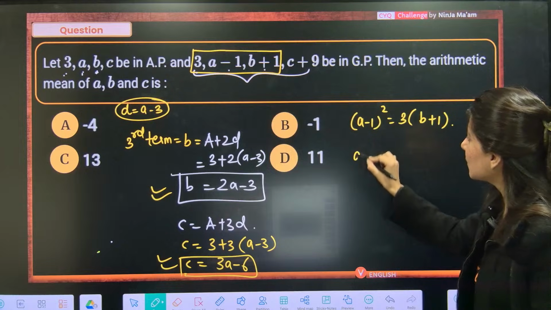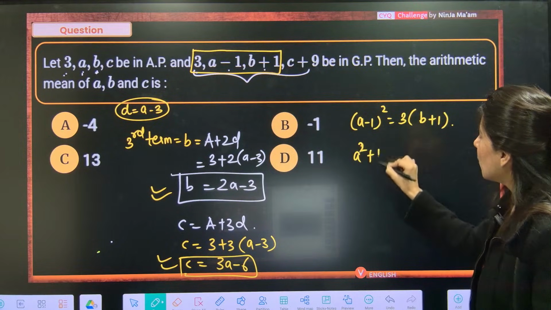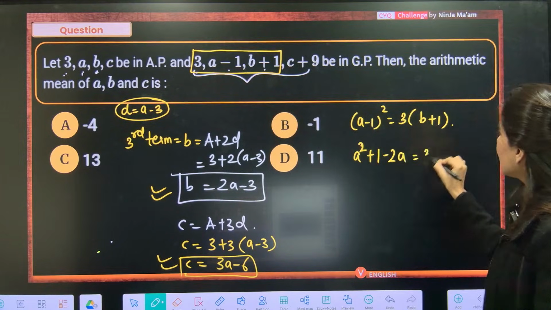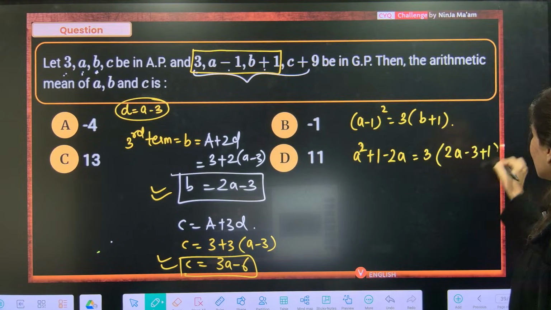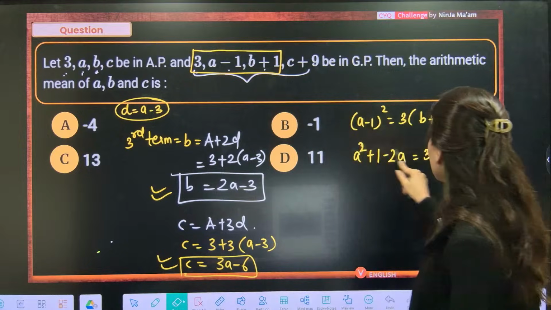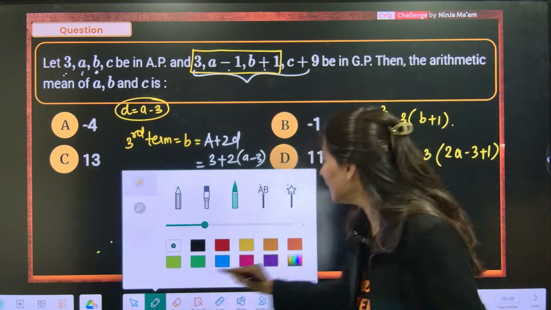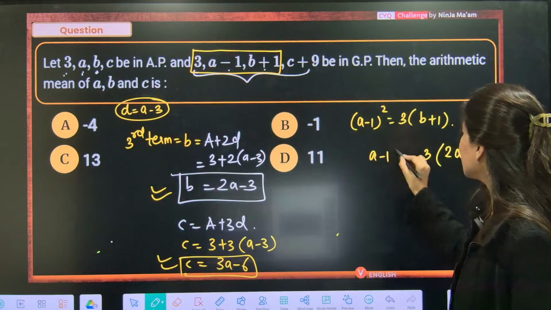A minus 1 squared, A squared plus 1 minus 2A. And you know the value of B is 2A minus 3, so 2A minus 3 plus 1. Or rather, do not even open it. In fact, you're going to get it like this only. Equation solving: A minus 1 whole square.